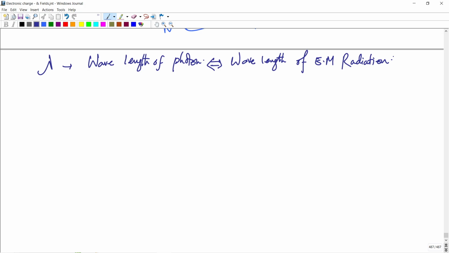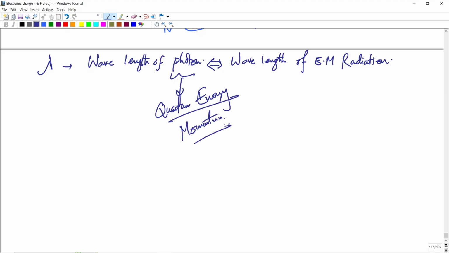The photon is a quantum of energy and momentum, so there is a momentum associated with it.